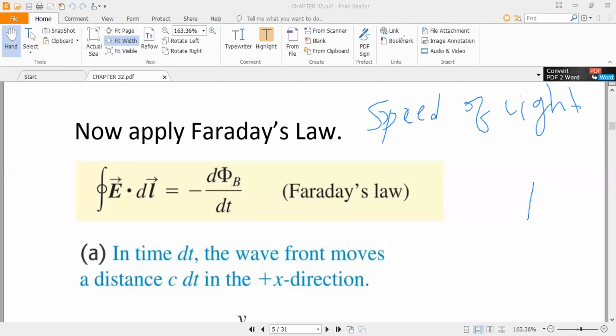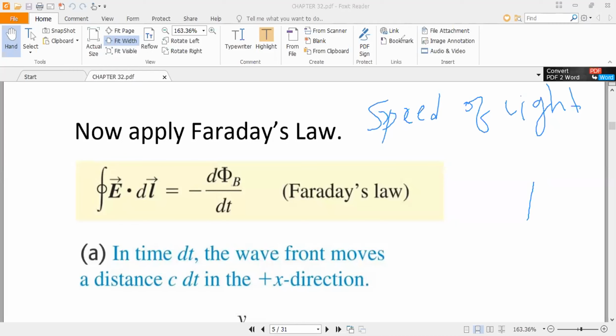Maxwell found the speed of light through the equations, and that value is very near to the experimental value of the speed of light. So how did he calculate the speed of light? We have a little bit of derivation. We will derive that through Maxwell's equations.